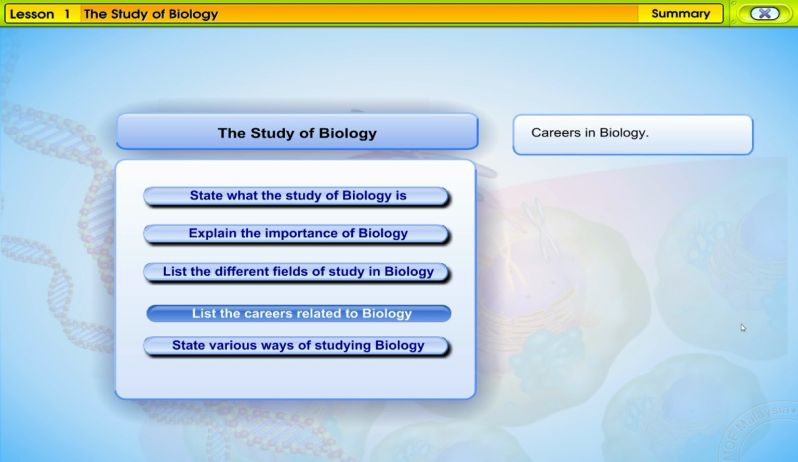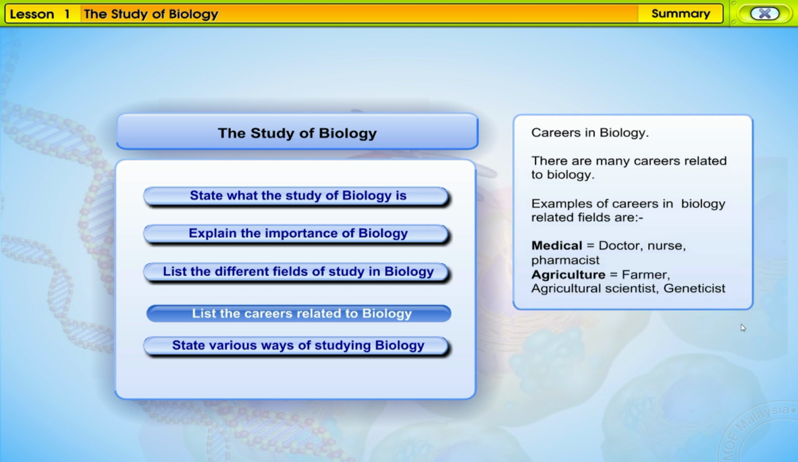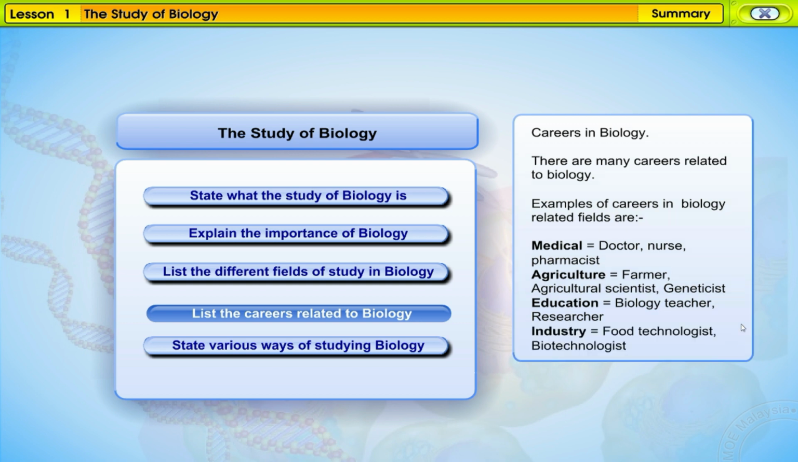Careers in biology. There are many careers related to biology. Examples of careers in biology-related fields are medical: doctor, nurse, pharmacist; agriculture: farmer, agricultural scientist, geneticist; education: biology teacher, researcher; industry: food technologist, biotechnologist; environment: ecologist, climatologist.